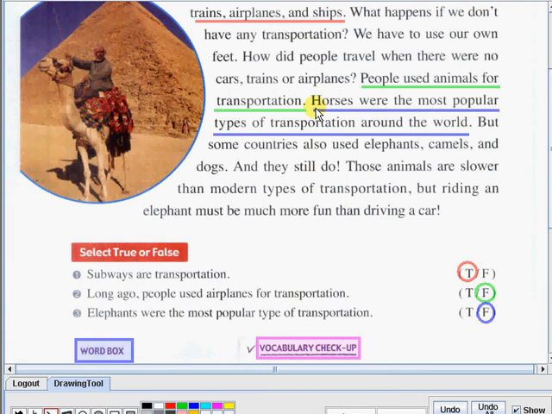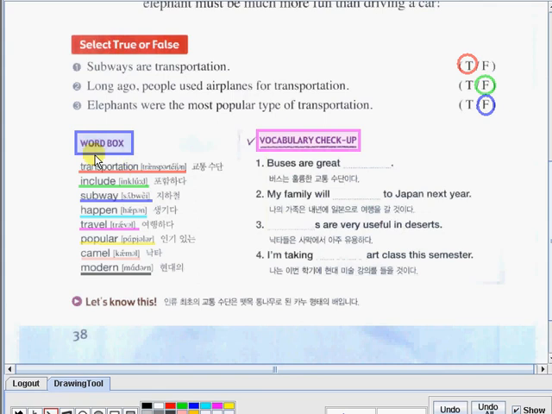Now let's proceed to our word box. This word box contains 8 words that will help you broaden your vocabulary. It contains the correct pronunciation of the words and its meaning. Now, let's all read it. Please repeat after me.